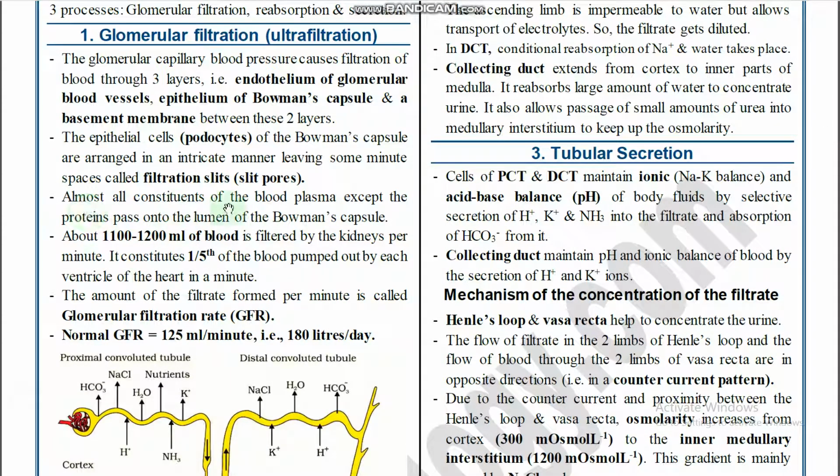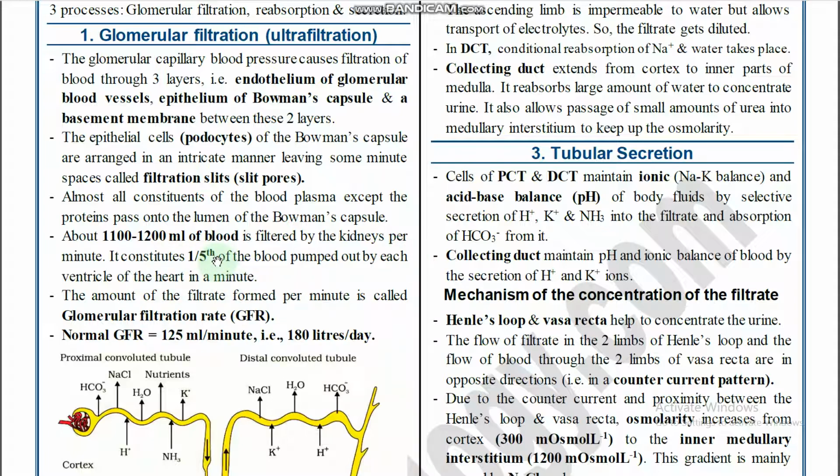Almost all constituents of blood plasma except the proteins pass into the lumen of Bowman's capsule, right? So, all are filtered except proteins here. That is why it is called ultrafiltration. Because proteins are large molecules, about how much blood is filtered? 1100 to 1200 ml of blood is filtered by the kidneys per minute, and it is equal to 1/5 of the blood pumped by the ventricles.